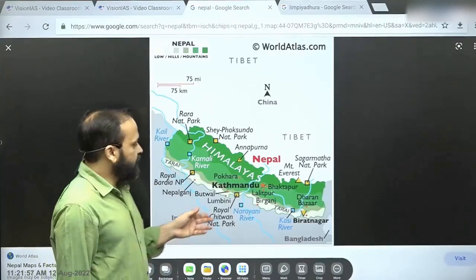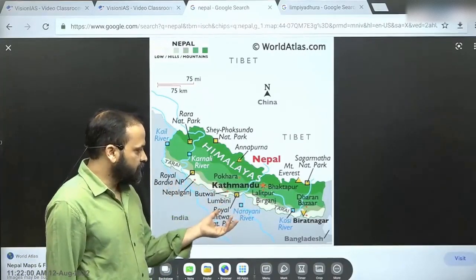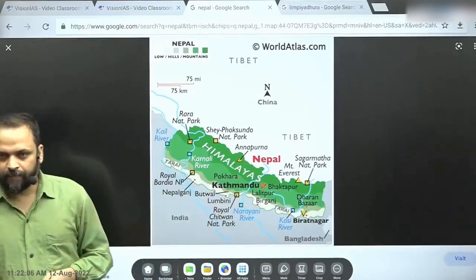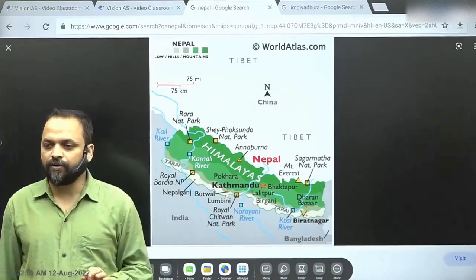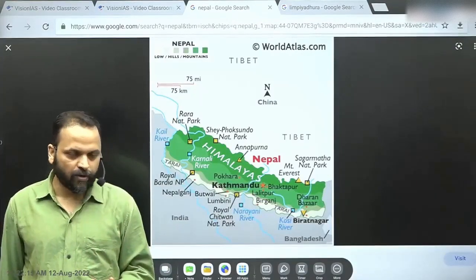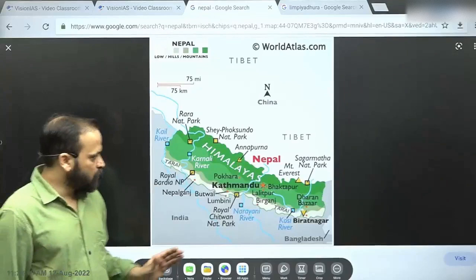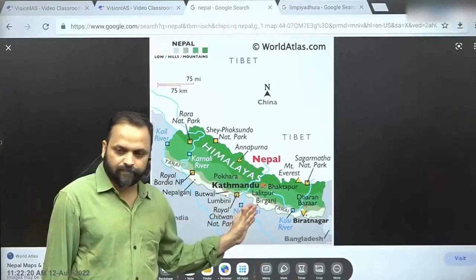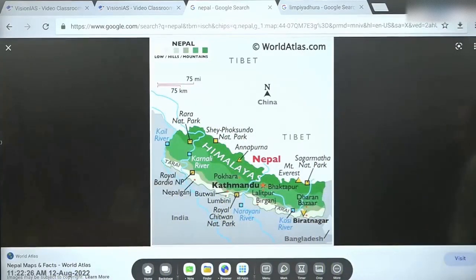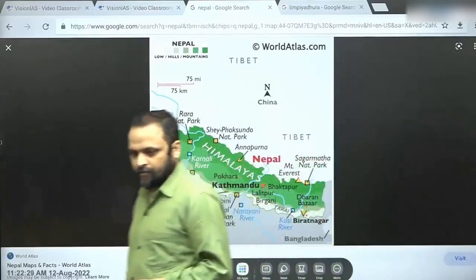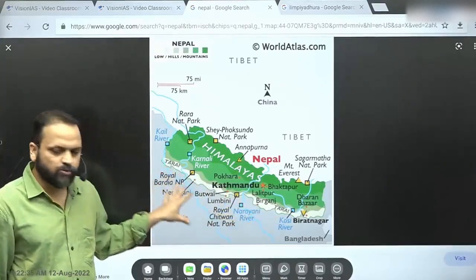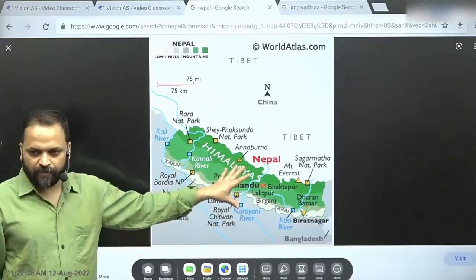And then you have various points on the border, right? So you have places like Biratnagar, Birganj. Places like Biratnagar, Birganj are important because there are some of the important ICPs, integrated checkposts on the border. All right. So you have the Raxaul Birganj checkpost, ICP integrated checkpost, and then you have a checkpost at the Biratnagar point of the border. So again, this map simply tells you a few things. That location of Nepal is important for India.